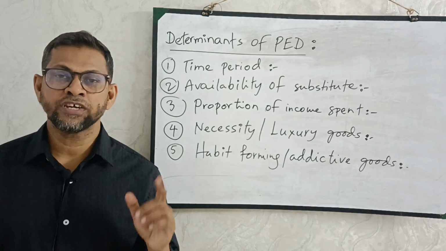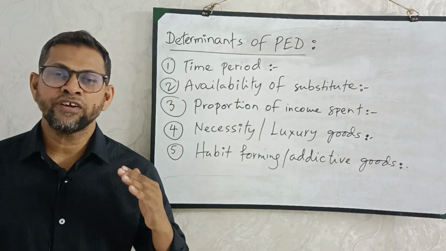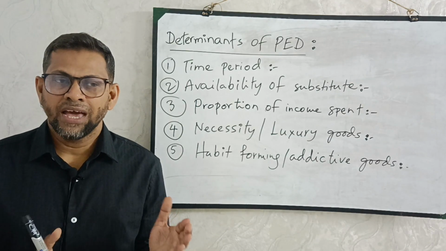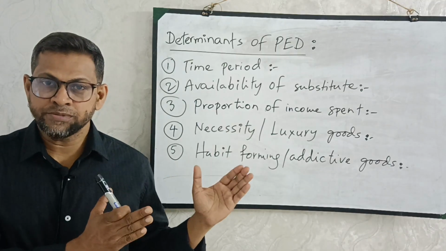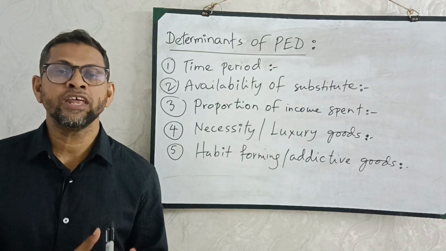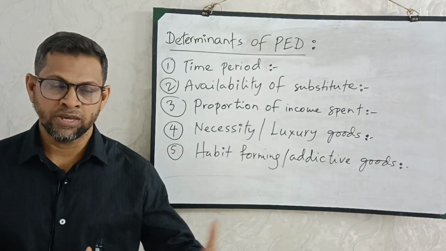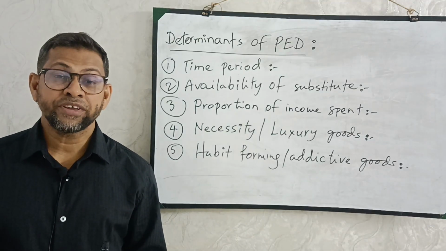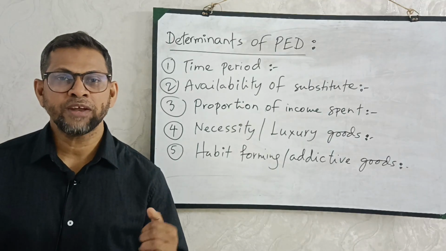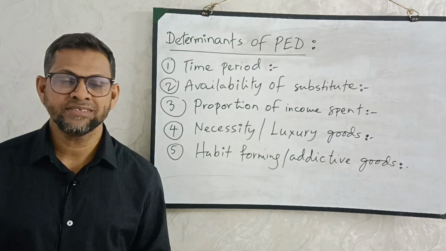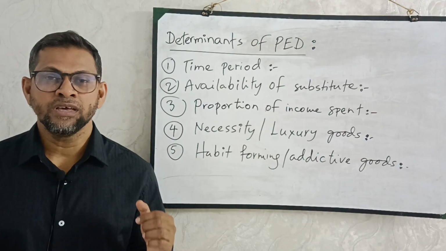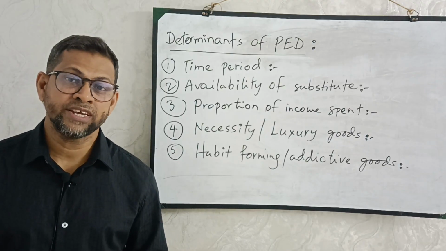Then move on to the next point, availability of substitutes. This is another point for consumers to make decisions. If there are available substitutes or alternatives in the market, such as alternative shops or alternative products, then you will bargain with the shopkeeper. But if you don't have any substitute, you are bound to buy that product. There is no other alternative, so you will be less responsive, and demand will be inelastic.